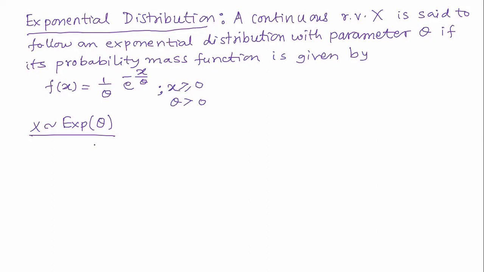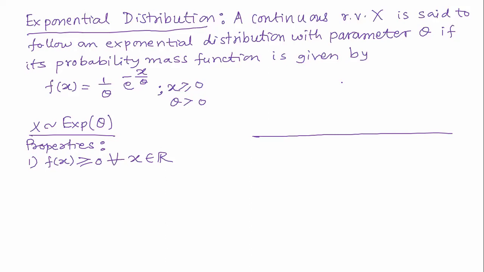Now, is it really a valid probability density function? So we have to test the properties. We already know that two properties are always satisfied. f of x must be greater than or equal to 0 for any real value of x. Now you can see here, yes, I would like to draw the graph of this function also. So x equal to 0, this is the line, the y-axis, and this is the x-axis along f of x. Now here theta is the only parameter.